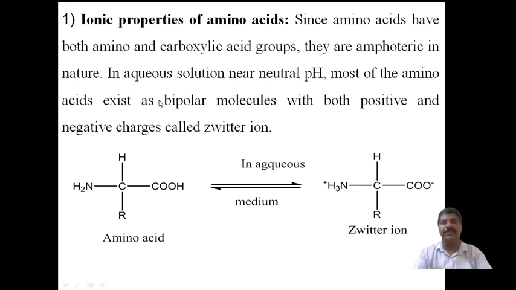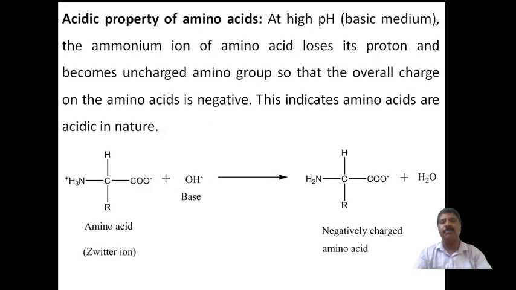Now this is the neutral condition. Coming to the other property, the first one is the acidic property of the amino acid. Because the amino acid is amphoteric in nature, when a base is applied externally, the amino acid acts as an acid.